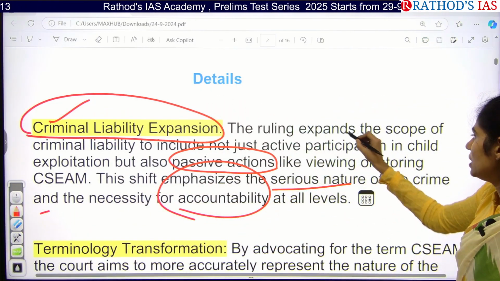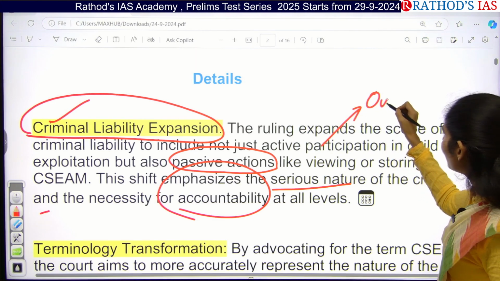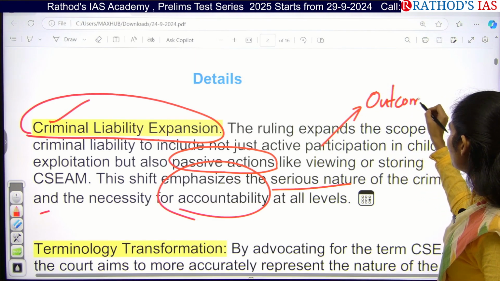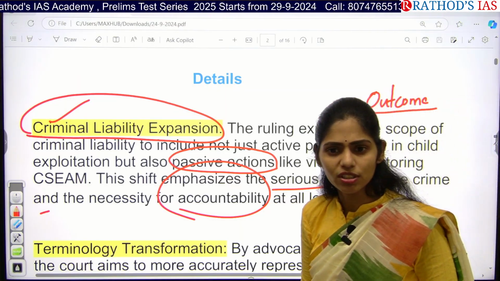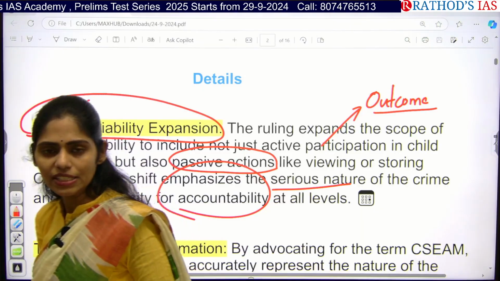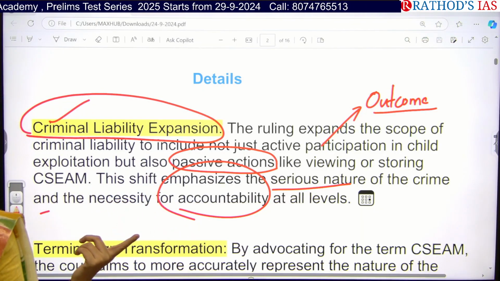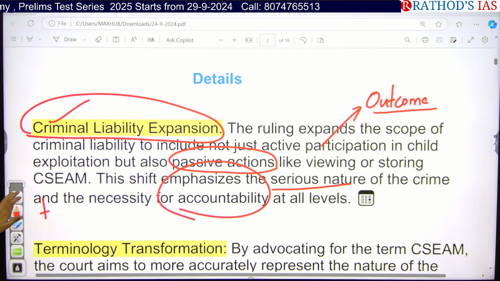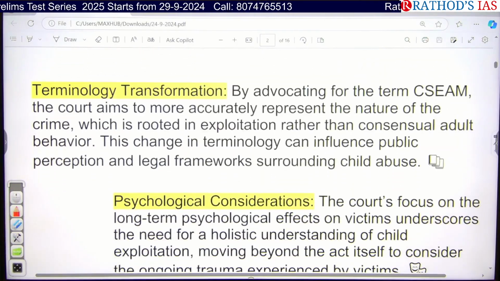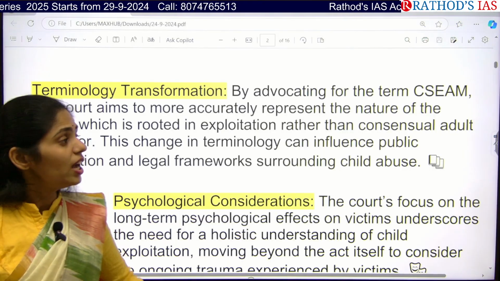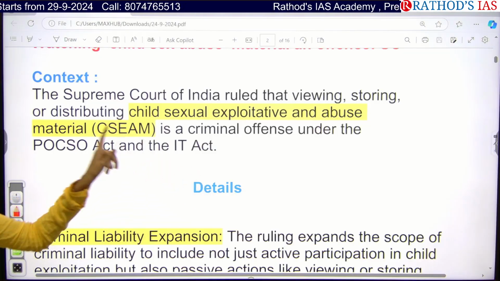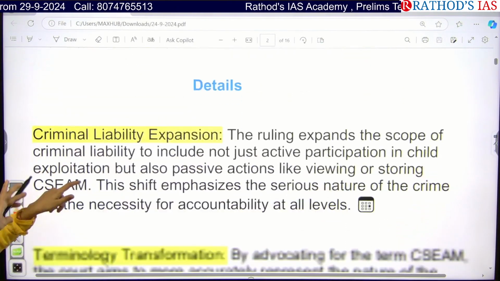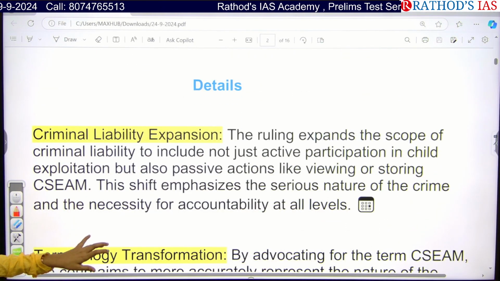So what will be the positive outcome of this measure? Can we decrease this kind of crime in the future? Yes, right? So can we say this is a preventive step? Okay, so here we can understand that there is a transformation in terminology. Instead of child sexual abuse, the term now used is child sexual exploitation and abuse material. So the change of the name itself has happened in this case.